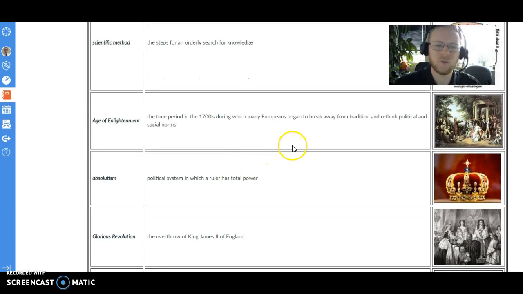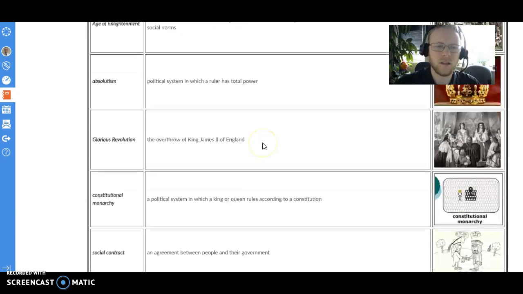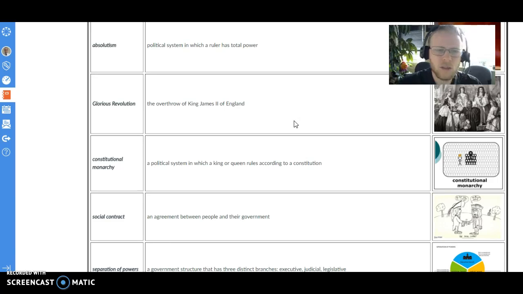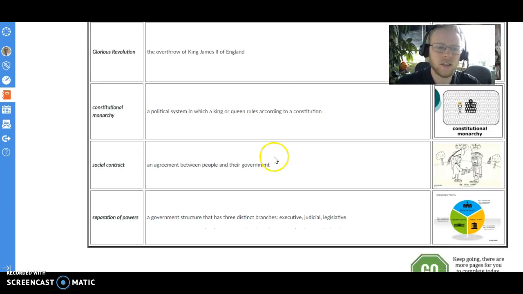Absolutism is the political system in which a ruler has total power. Think like a monarchy or a tyranny. The Glorious Revolution was the overthrow of King James II of England. I believe it was a peaceful transition, if I remember correctly. Constitutional monarchy, a political system in which a king or queen rules according to a constitution. Think like modern day Britain. There's still a king or a queen, but there's a legislative body as well, and a constitution.